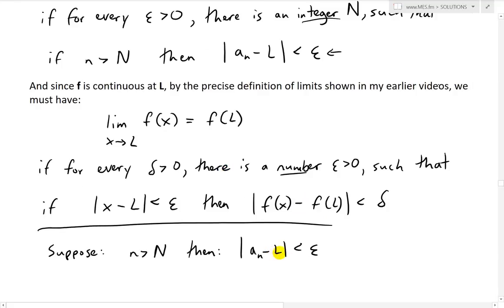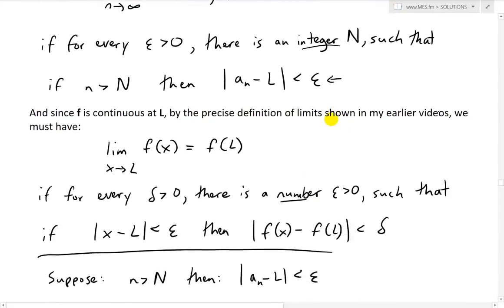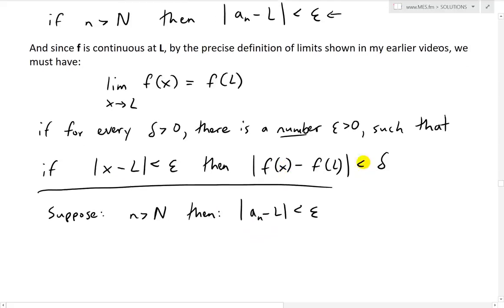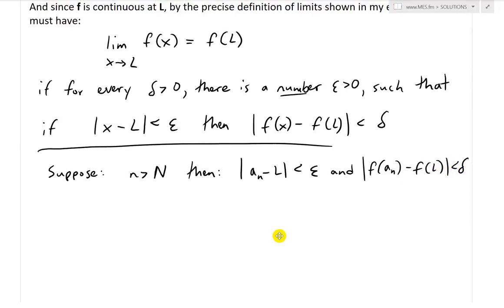So this is what we have right here, but instead of just regurgitating this limit, we'll replace this x with a_n, and then what we have is the absolute value of f(a_n) minus f(L) is less than epsilon.